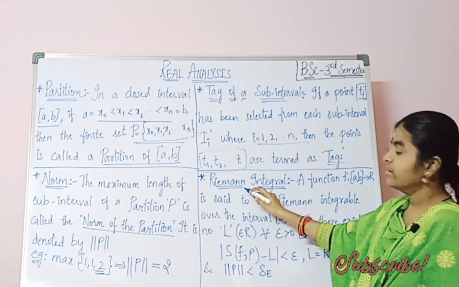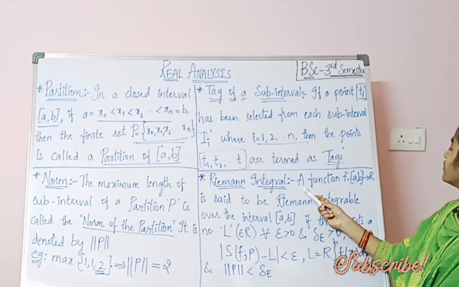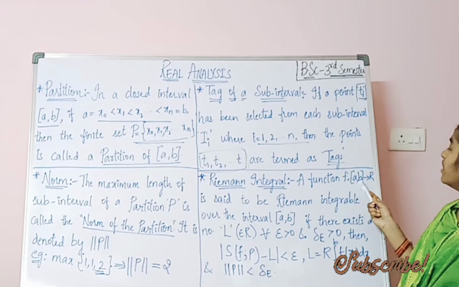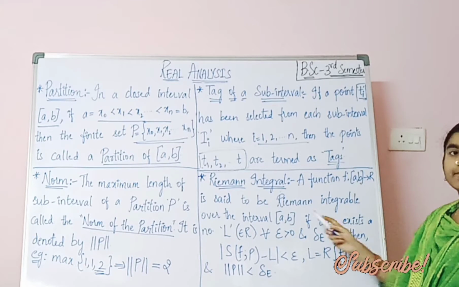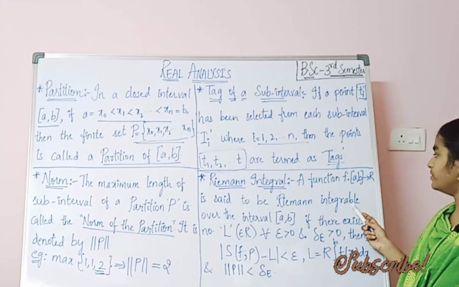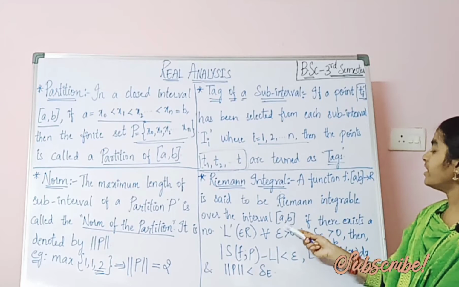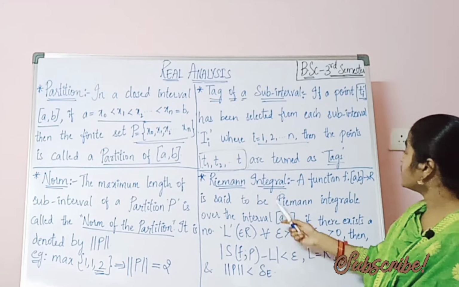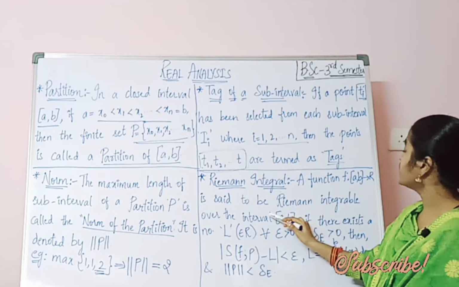Now next, Riemann integral. A function f mapping [a, b] to R is said to be Riemann integrable over the closed interval [a, b]. When can we say that a function is Riemann integrable?